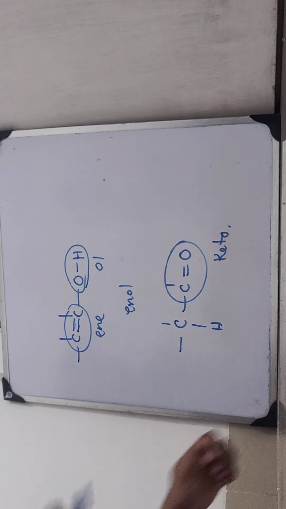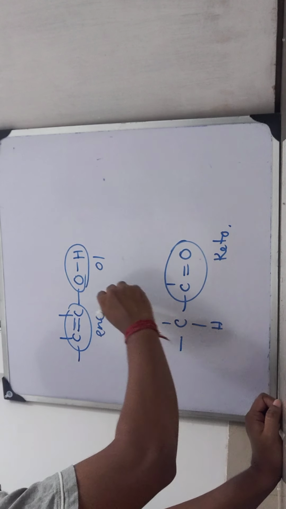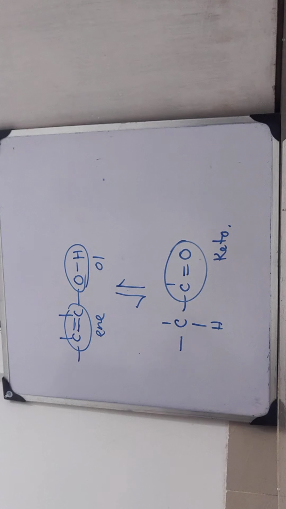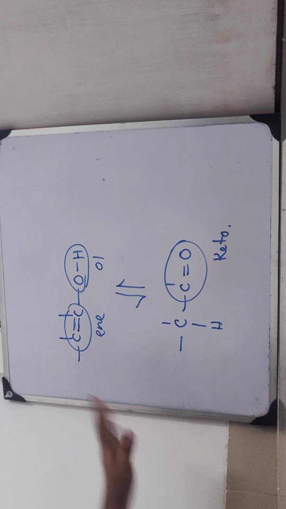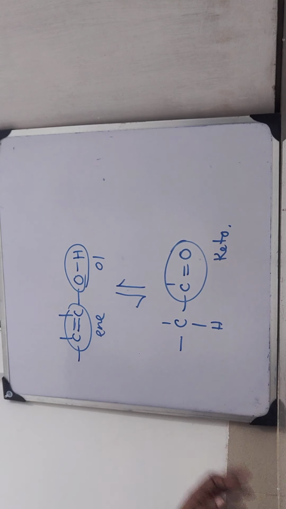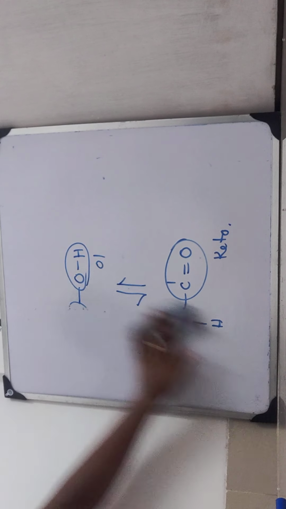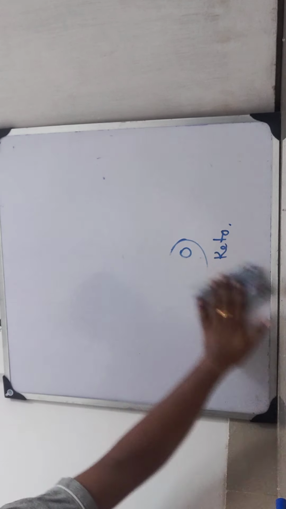So they are in equilibrium actually. We haven't gone through the equilibrium chapter. Then we will get to know what equilibrium actually is. We are not getting into that now. So this is called ketoenol tautomerism. For class 11, this is enough, I hope. So this is where the isomerism part ends. Now we will skip to the next topic.